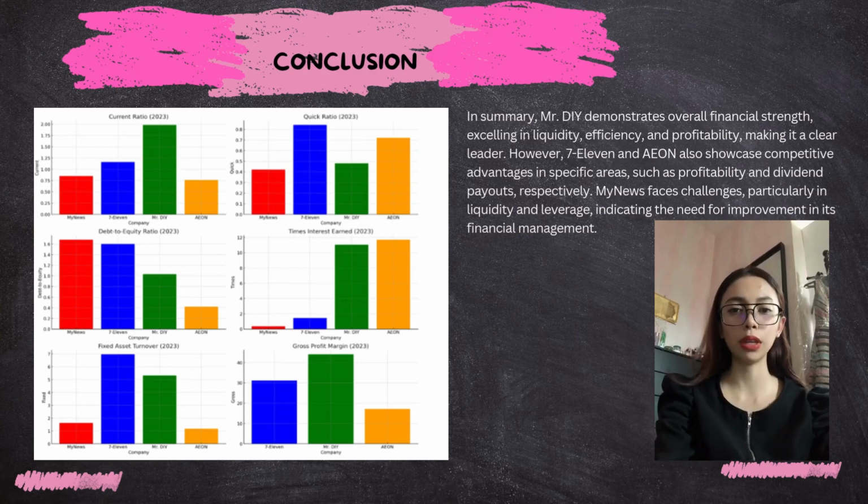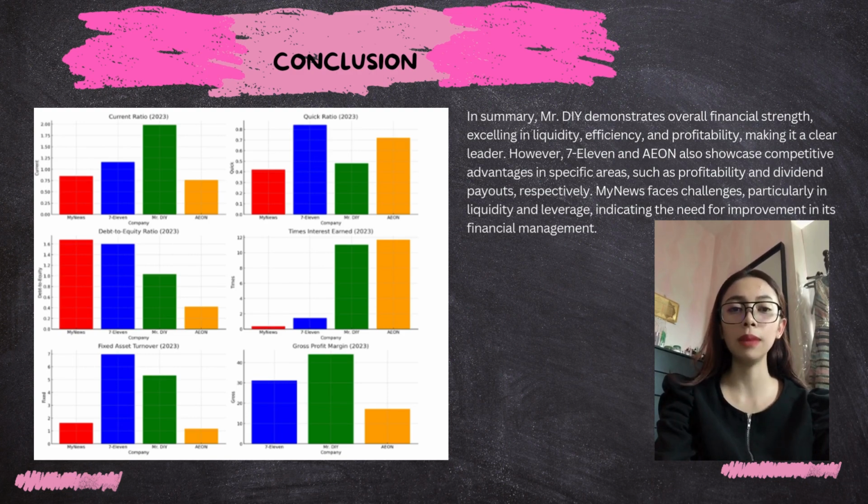For the conclusion, what we can see from the graph, for liquidity, Mr. DIY leads with the highest current ratio, 1.98, while Aeon and MyNews struggle to exceed 1.0. For leverage, Aeon shows the lowest debt-to-equity ratio, which is 0.42, indicating a balanced financial structure.